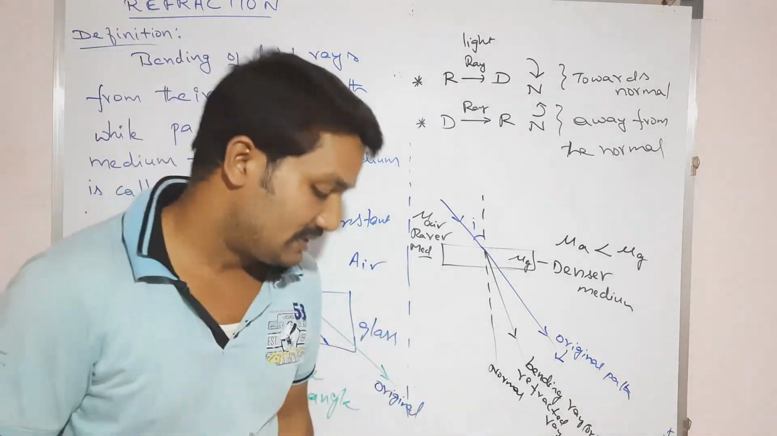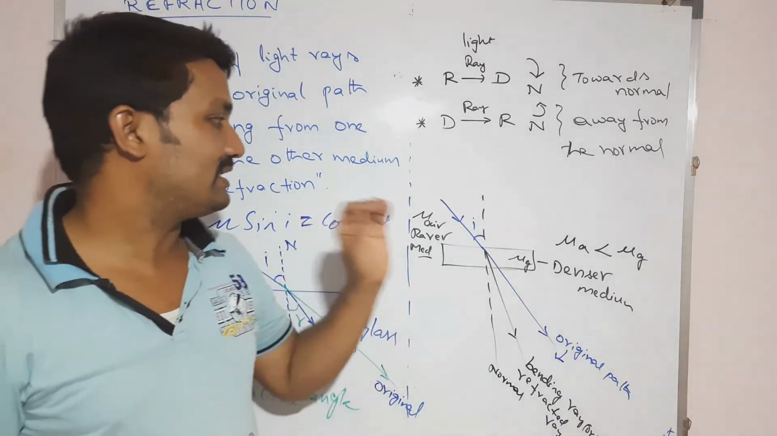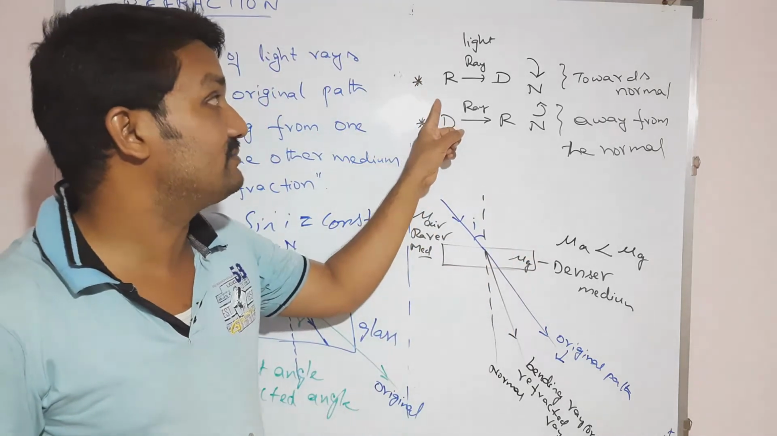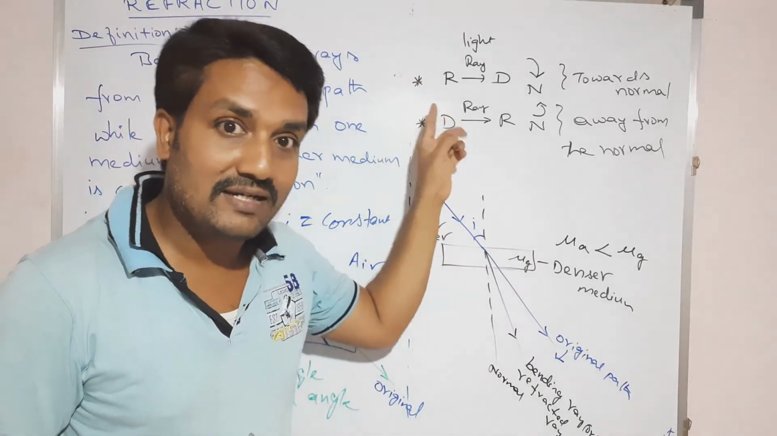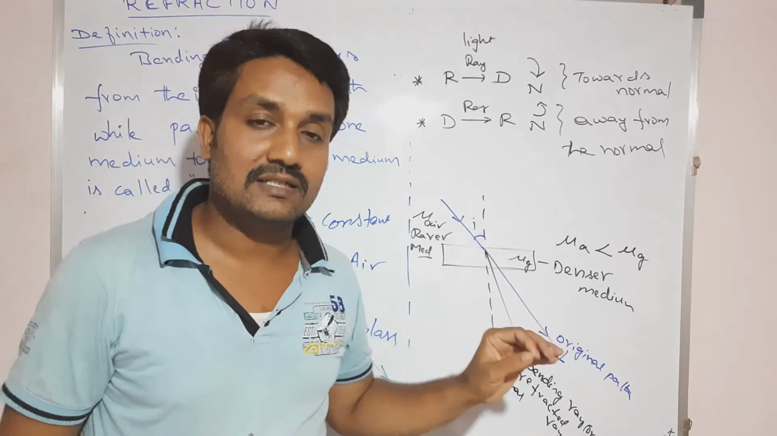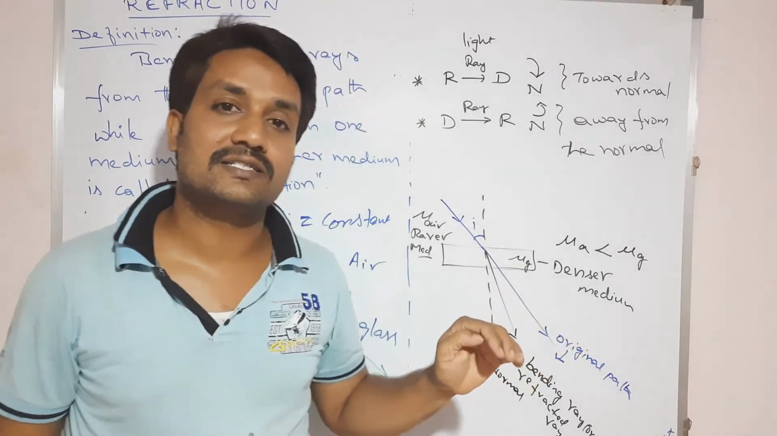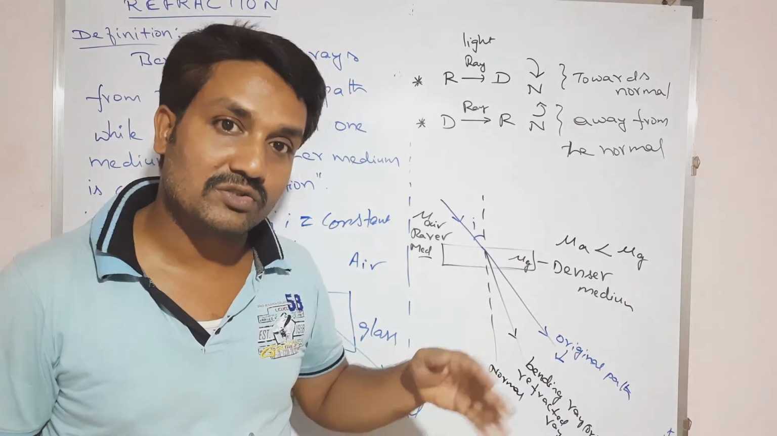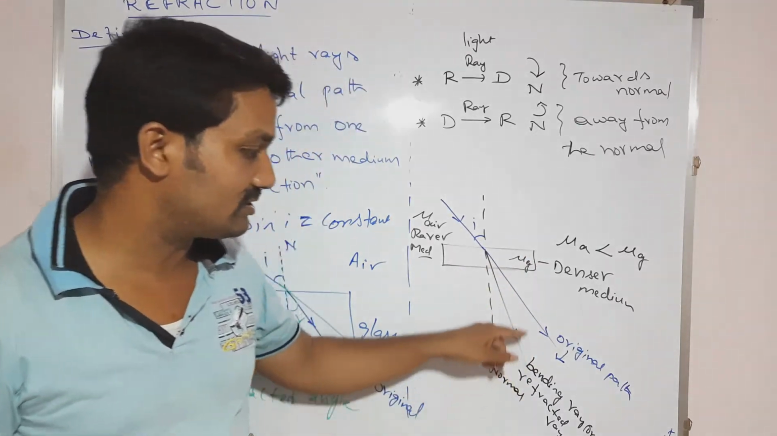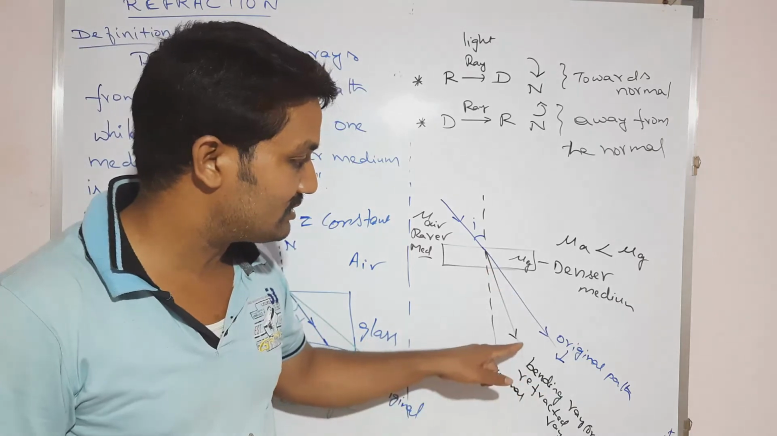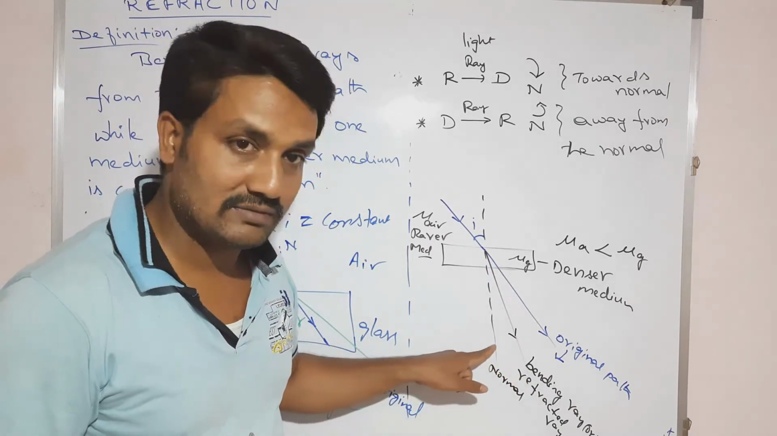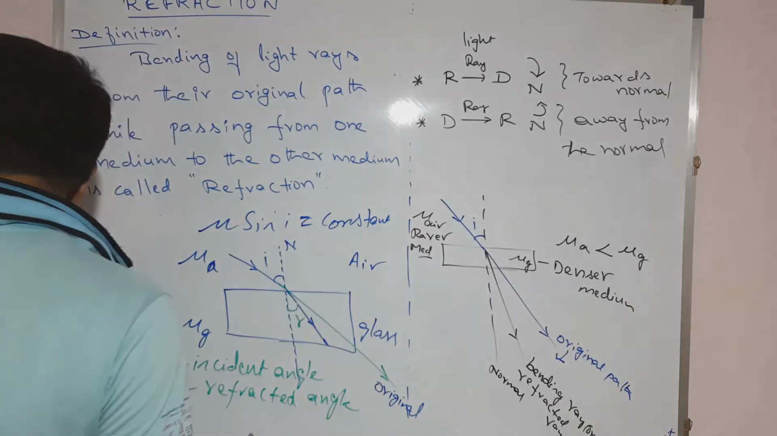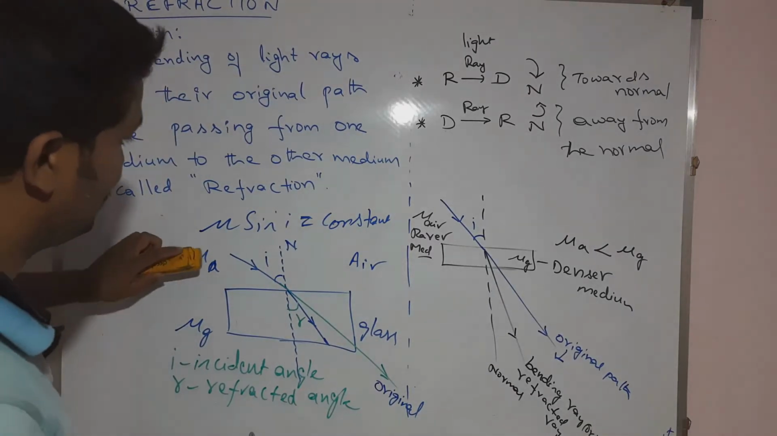Again you identify that. Whenever the light ray is passing from rarer medium to the denser medium, then the light ray is turning or bending towards the normal. So another example here we will take. The second example we will explain.